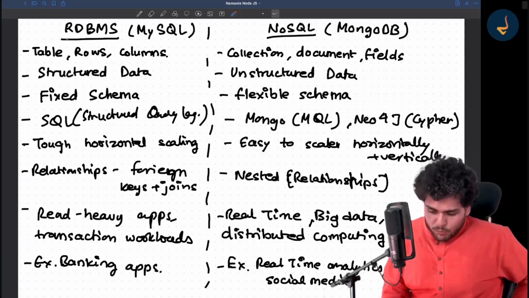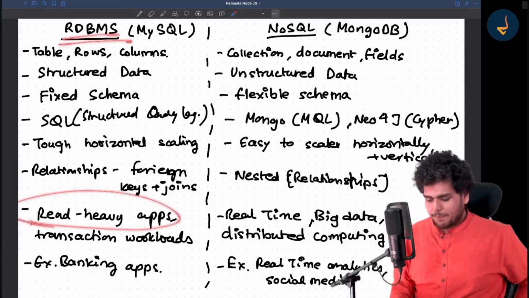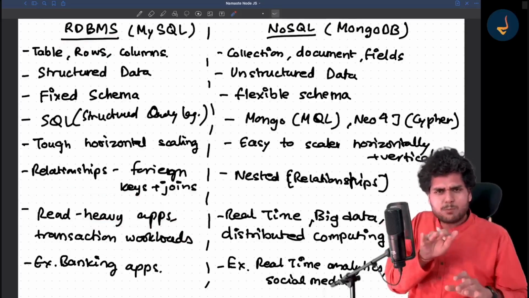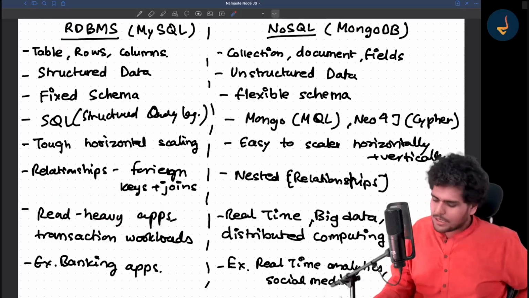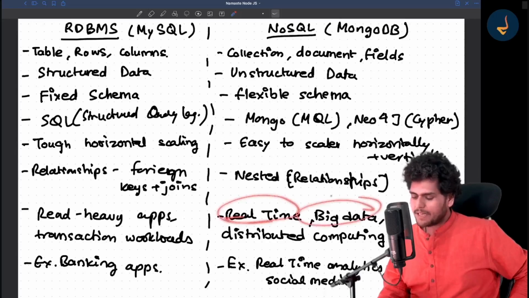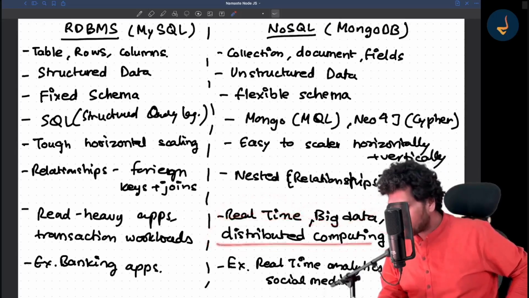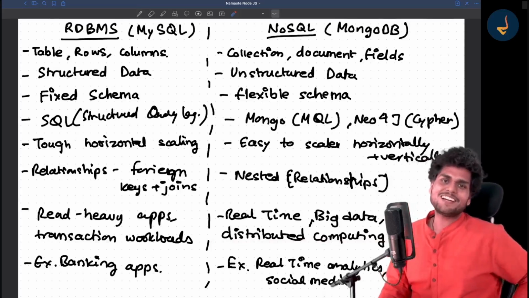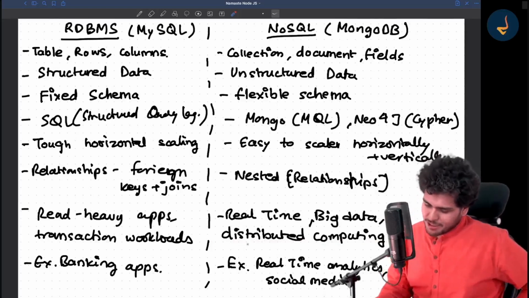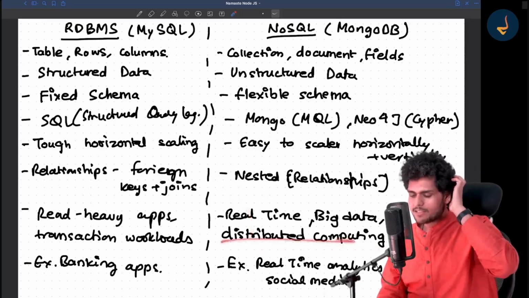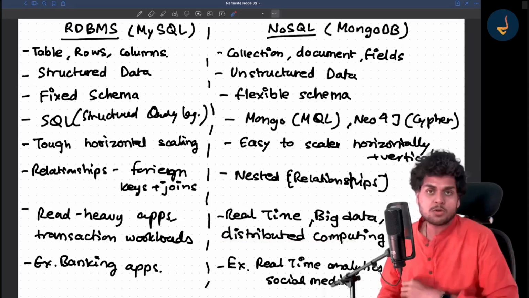So now, RDBMS is good for read-heavy applications. And if you have transaction workloads, if you have to put in some transactions, that is what you can do using RDBMS. NoSQL is very good for real-time data, big data, distributed computing. Distributed computing is a very important use case of NoSQL databases. It is very tough using MySQL, so they don't use it. For general distributed computing, you use a NoSQL database.